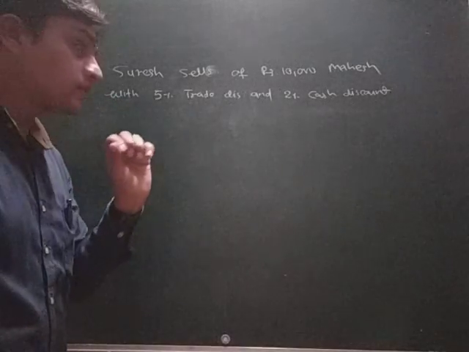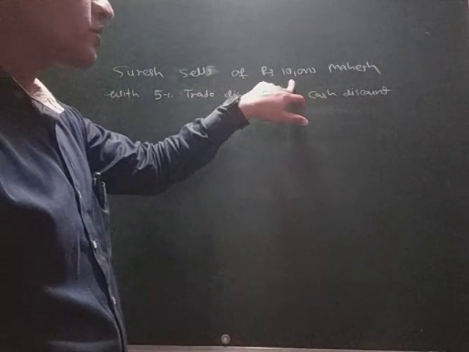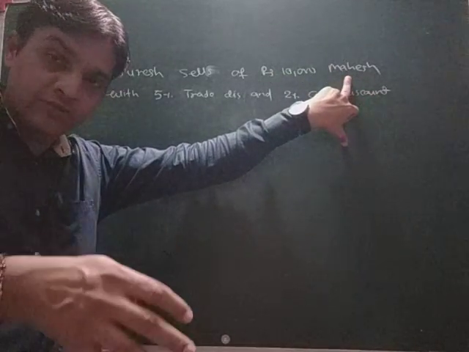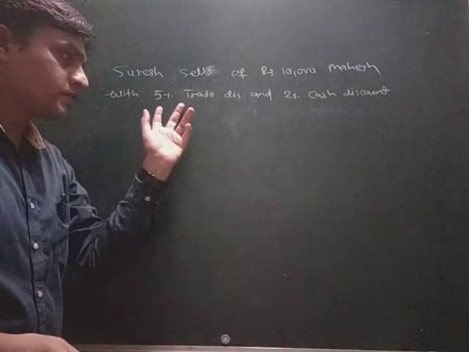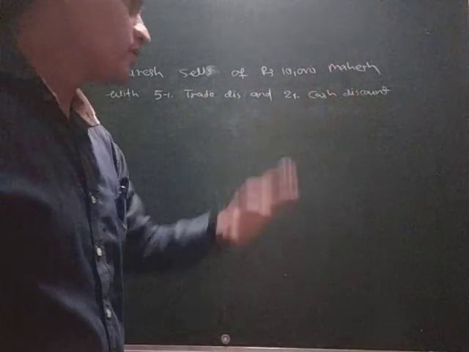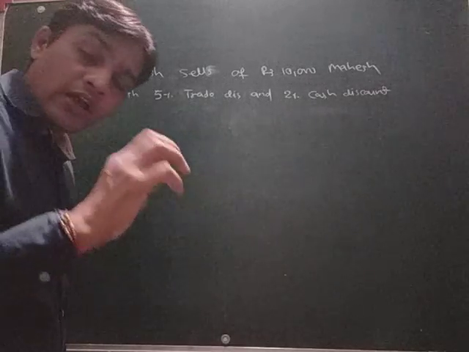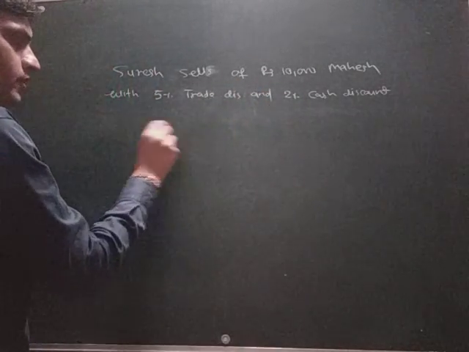See, there is an example I have written. Suresh sells goods of rupees 10,000 to Mahesh. The value of goods is 10,000 here for Mahesh, with 5% trade discount and 2% cash discount. How would the calculation be?